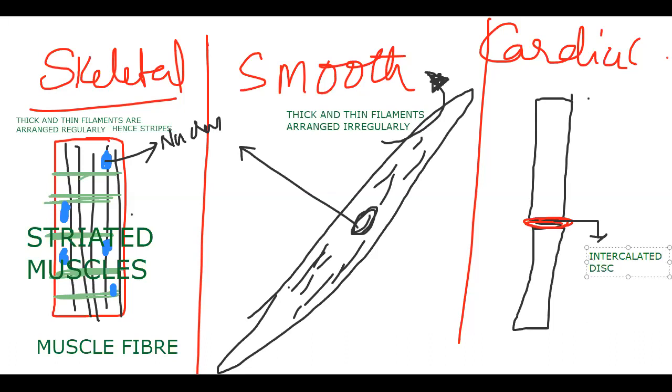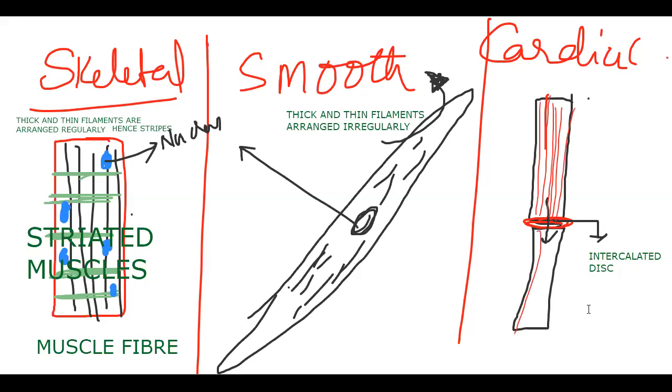The intercalated disc makes possible the flow of ions from one cardiac muscle fiber to another cardiac muscle fiber. If you remember, we just discussed it in the junctions. It's a gap junction, isn't it? Then what about the arrangement of thick and thin filaments? Here it is even the same.